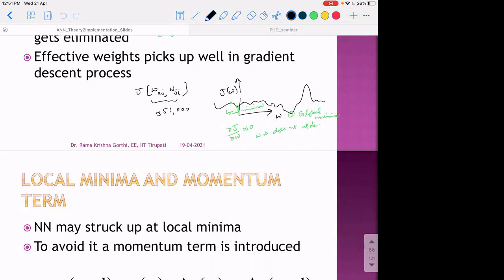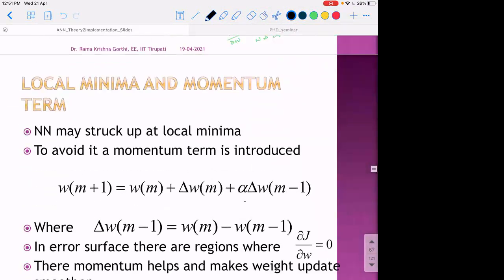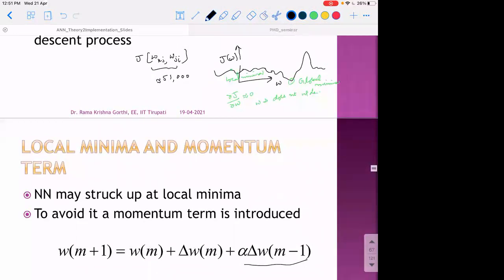See, this momentum term, whichever we are introducing here, what it does is, whenever we reach a local minima, it helps us to move in the direction in which we have been moving, because this may or may not be a settling point for the overall weight update. Global minima is the overall settling point we can consider. Usually it is attributed to a minima that is between two big peaks, a valley that is between two peaks.